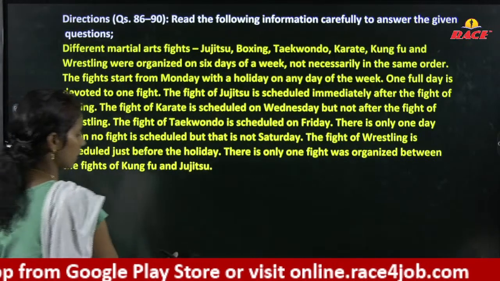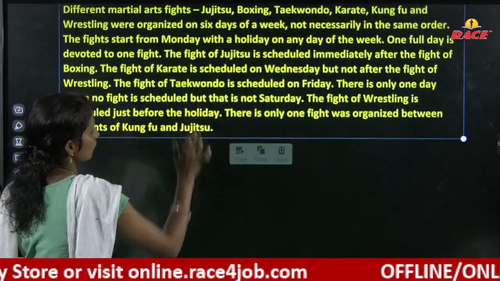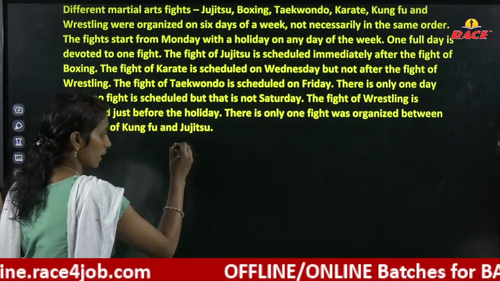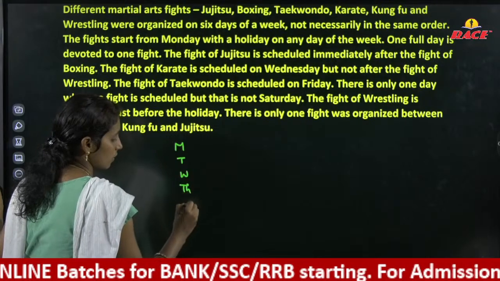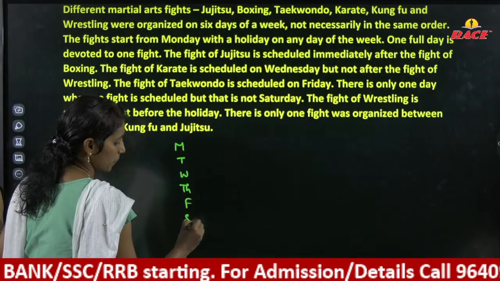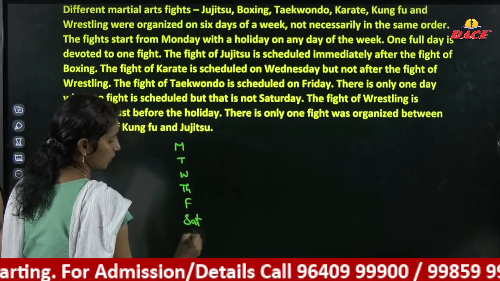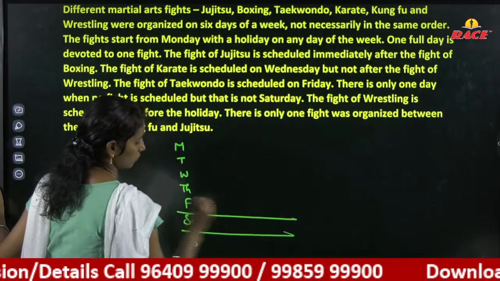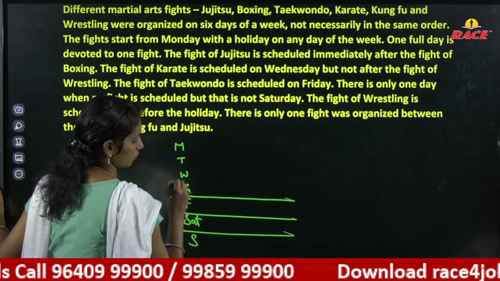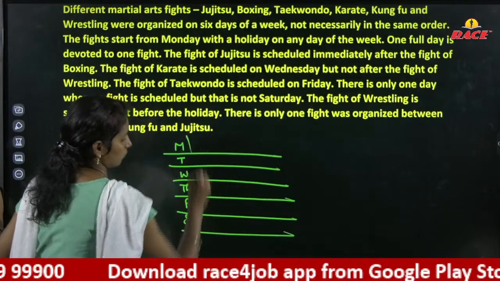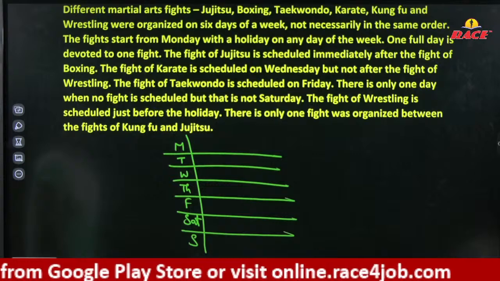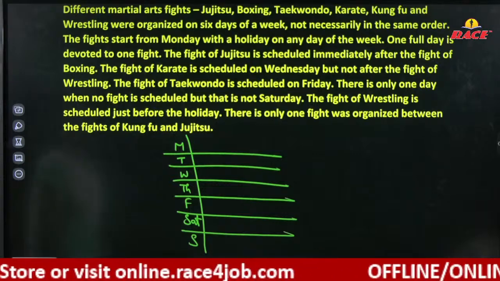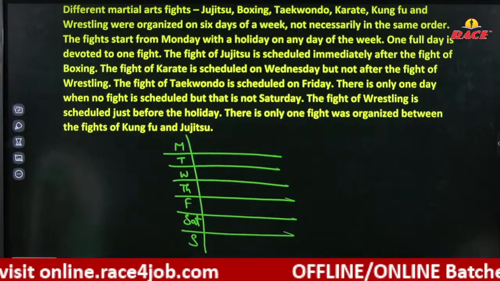Okay, we have like a Monday nundi Sunday ani mention starts with a Monday annaru kabatti holiday ekkadana ravachu. Monday, Tuesday, Wednesday, Thursday, Friday, Saturday, Sunday. Right? Okay, look at here. The fight of Jiu-Jitsu is scheduled immediately after the fight of boxing.